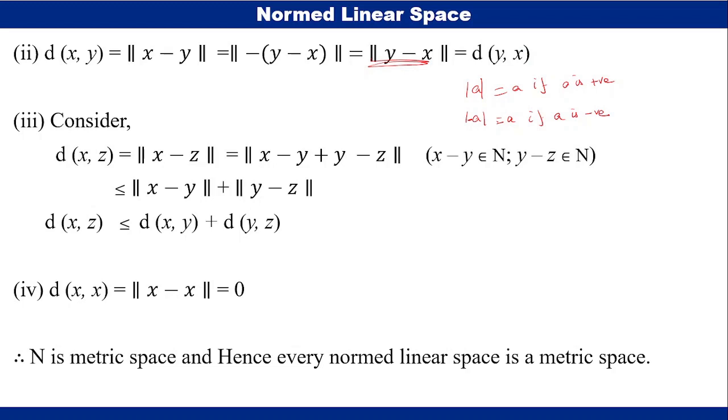So moving to the third property, the triangular inequality, we have to take three elements from the normed linear space. Say x, y, z from N. Now we apply the function between x and z, so we will use x, y and y, z.